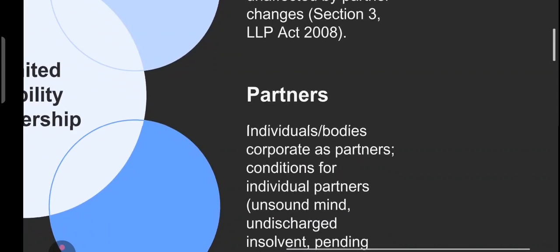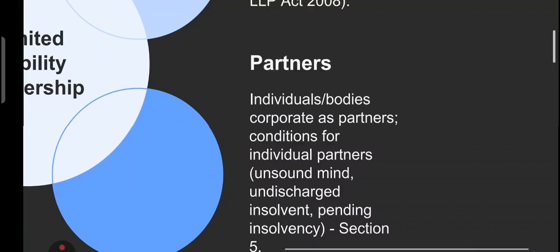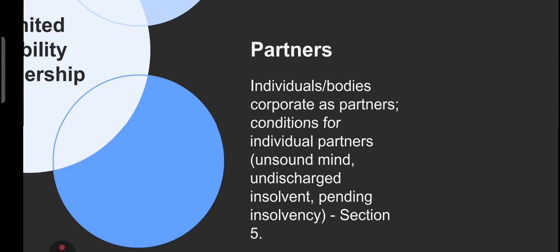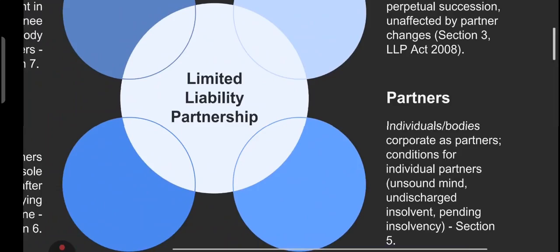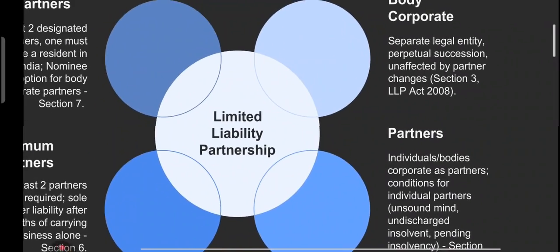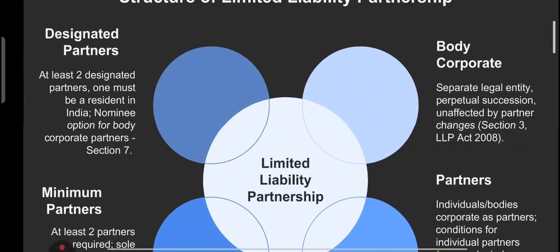Now what about the partners? An individual or even a company can be a partner in an LLP. However, there are a few restrictions. A person can't be a partner if they are insolvent, if they are of unsound mind, or if they are legally restricted from doing so. So this structure ensures that LLPs are flexible yet legally sound, simple, efficient and modern.